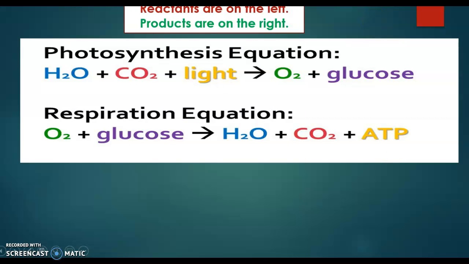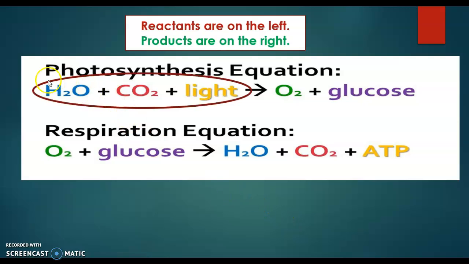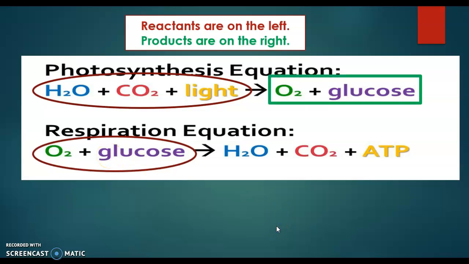So, looking at these two reactions, we know that the reactants are on the left. That means this is what is reacting: water, carbon dioxide, and light. And this is what's reacting in cellular respiration: oxygen and glucose. The products are on the right. So the products, what's made, what is produced in photosynthesis is oxygen and glucose.